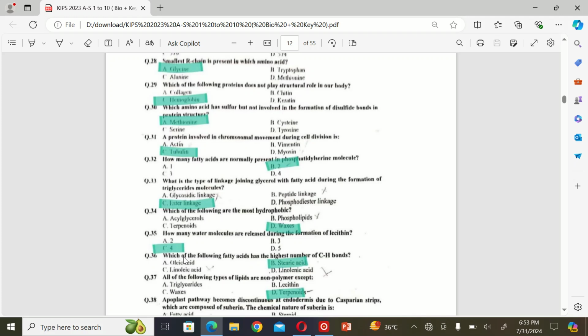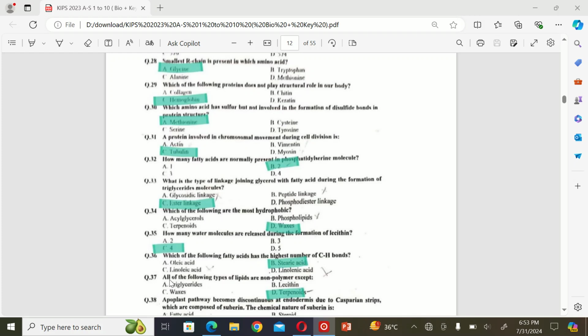The next MCQ is which of the following fatty acids has the highest number of CH bonds? A. Oleic acid, B. Stearic acid, C. Linoleic acid, and D. Linolenic acid. So the correct option is B.